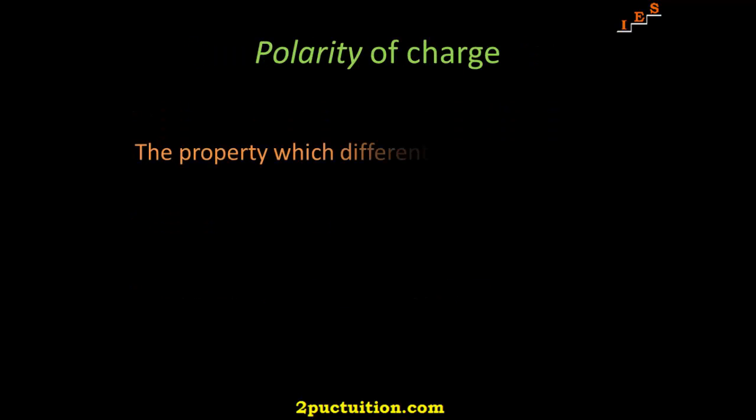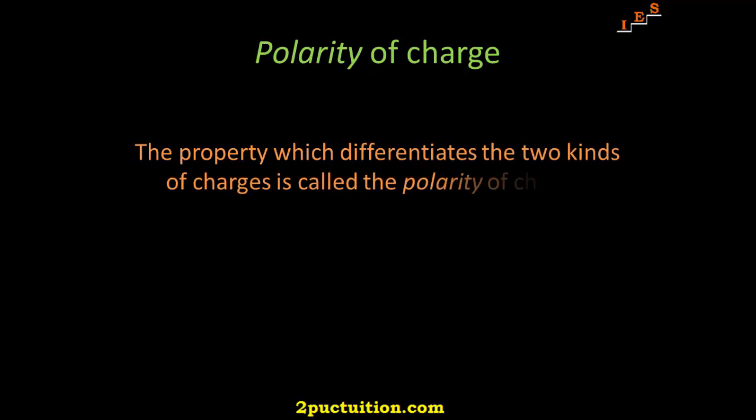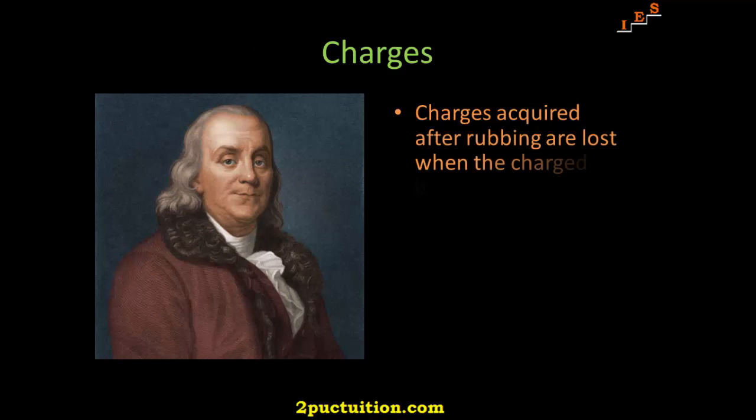The property which differentiates the two kinds of charges is called the polarity of charge. When a glass rod is rubbed with silk, the rod acquires one kind of charge and the silk acquires another kind of charge. This is true for any pair of objects that are rubbed to be electrified. Now, if the electrified glass rod is brought in contact with silk with which it was rubbed, they no longer attract each other. They also do not attract or repel other light objects as they did on being electrified. Thus, the charges acquired after rubbing are lost when the charged bodies are brought in contact.